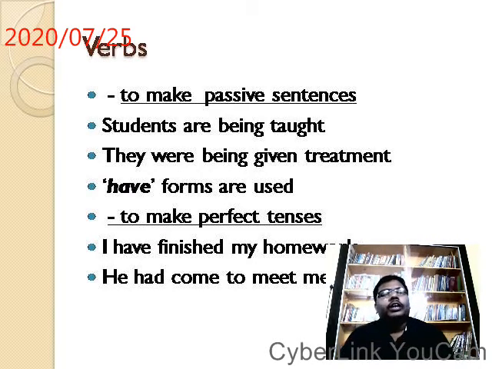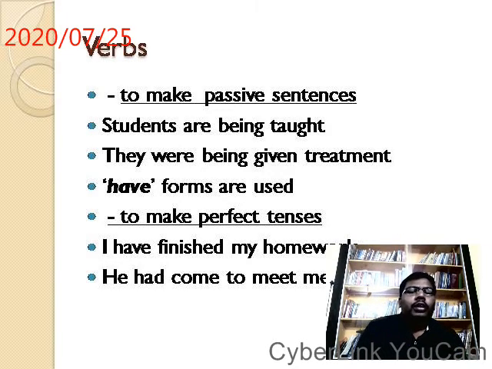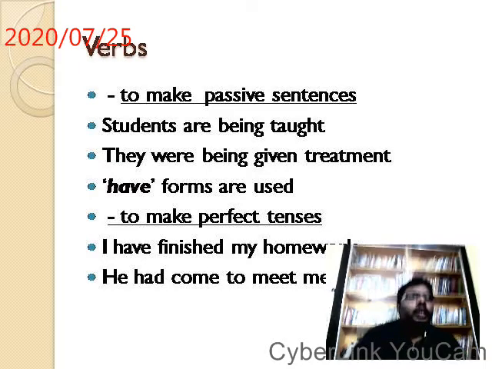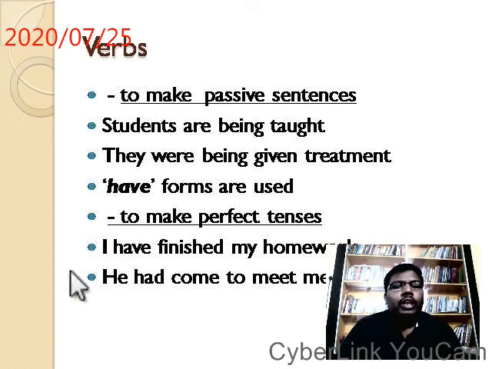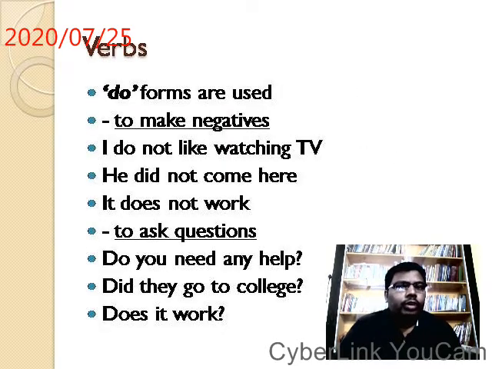Next, the second category inside primary helping verbs, have forms. When are they used? To make perfect tenses. I have finished my homework. He had come to meet me. Have form means have and had.